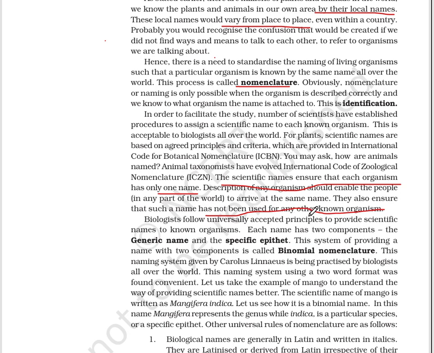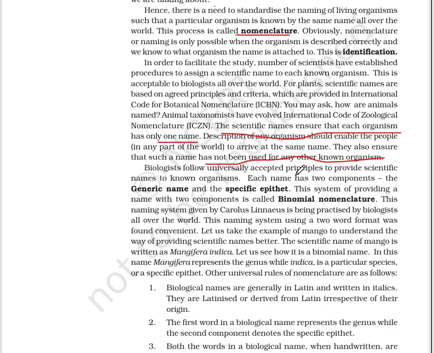Biologists follow universally accepted principles to provide scientific names to known organisms. Each name has two components, the generic name and the specific epithet. This system of providing a name with two components is called binomial nomenclature, given by Linnaeus. This naming system given by Carolus Linnaeus is being practiced by biologists all over the world. This naming system using a two-word format was found convenient.